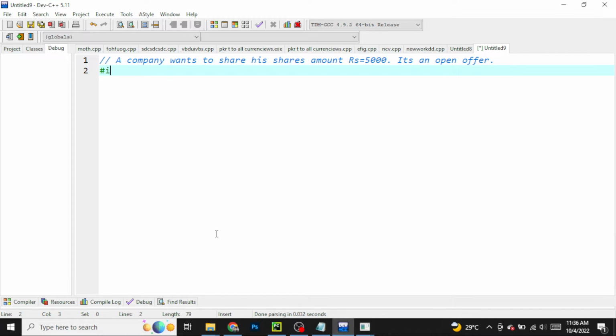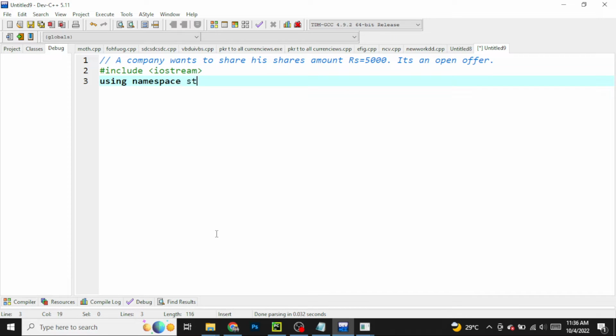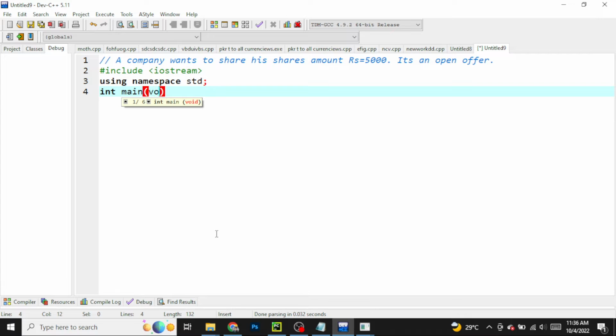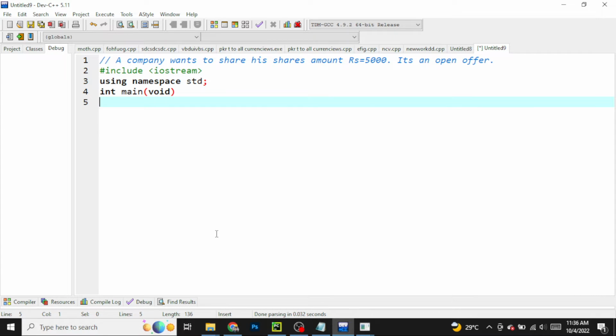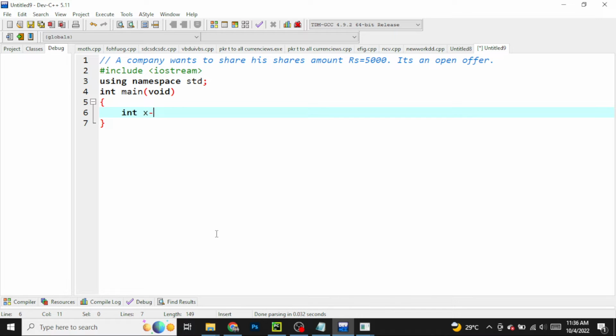So as you know, from the starting you have to use include iostream, using namespace std, int main void. Okay, then we have to use here integer, this integer x, we are using